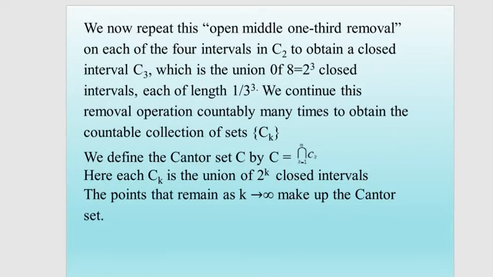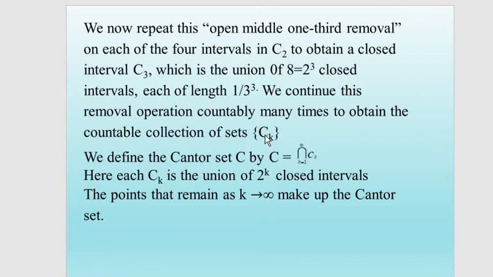We now repeat this open middle one-third removal on each of the 4 closed intervals in C2 to obtain a closed set C3, which is the union of 8 closed intervals, each of length 1 by 27. We continue this removal operation countably many times to obtain the countable collection of sets Ck.